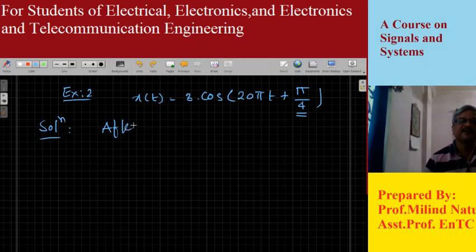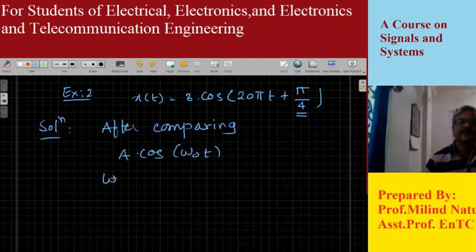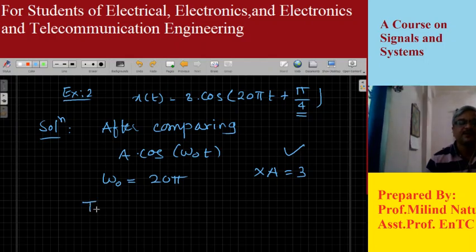After comparing with the standard equation, that is A cos omega 0 t, what we get is omega 0 equal to 20 pi and A equal to 3. A is in no way concerned with periodicity, so we are only concerned with omega 0, which is 20 pi. We know the fundamental period T0 is given by 2 pi upon omega 0, that is 20 pi. So the pi gets cancelled, and this is 1 by 10 seconds.